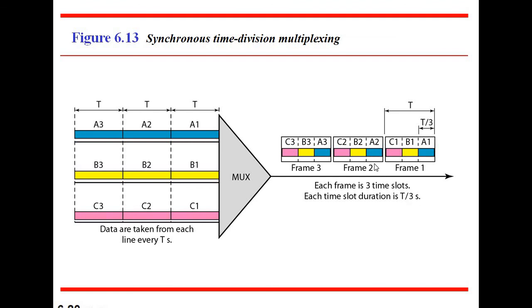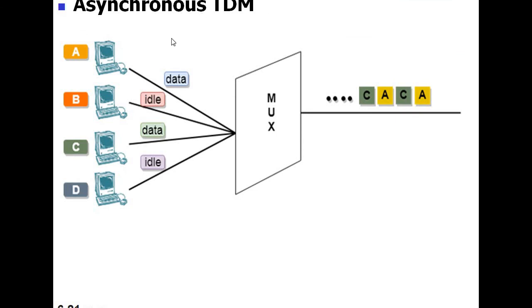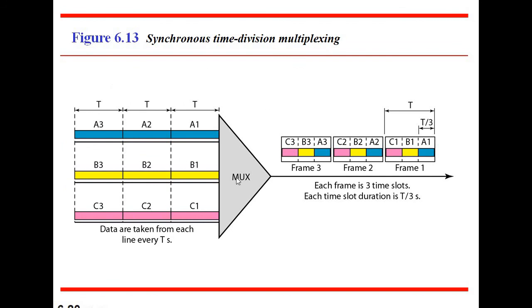Okay, and this one is asynchronous TDM. Here, if one station wants to send data, then the others remain idle. Idle means they have to wait until the first system, A, completes, and then B should be allowed to transmit the data. Okay. This is the transmission process of asynchronous TDM, and this is the transmission process of synchronous TDM.